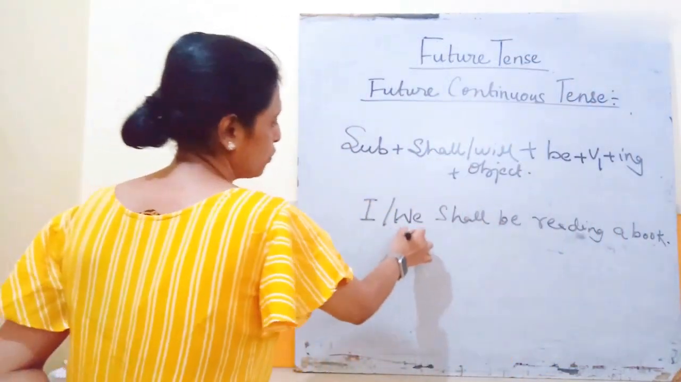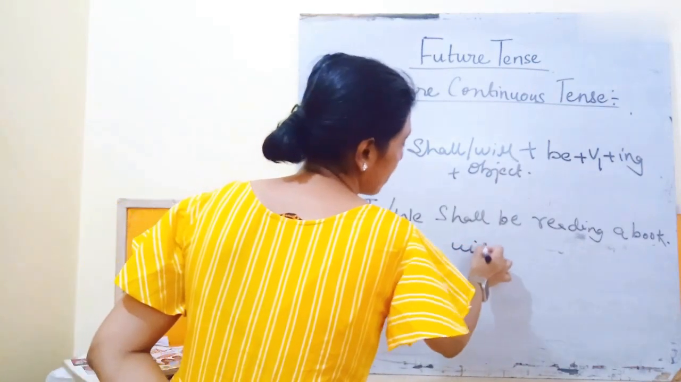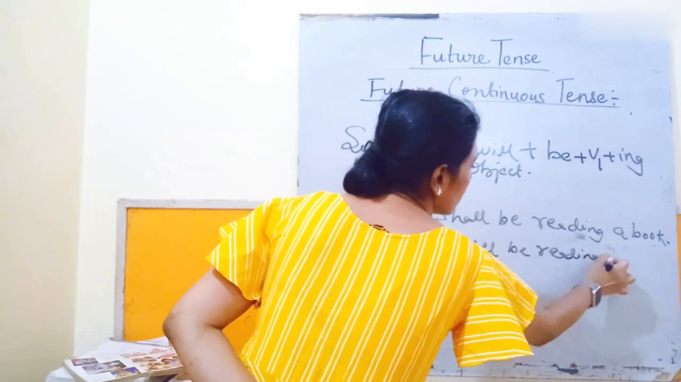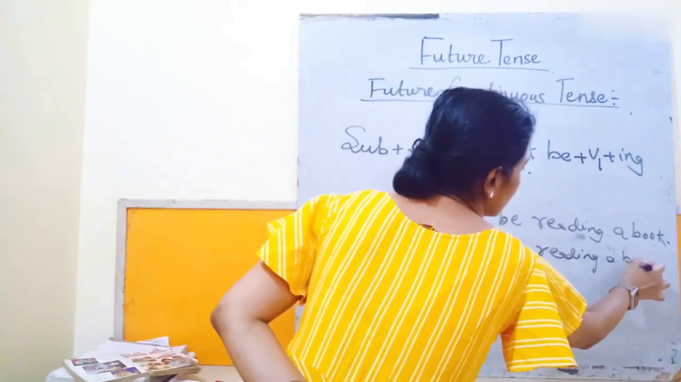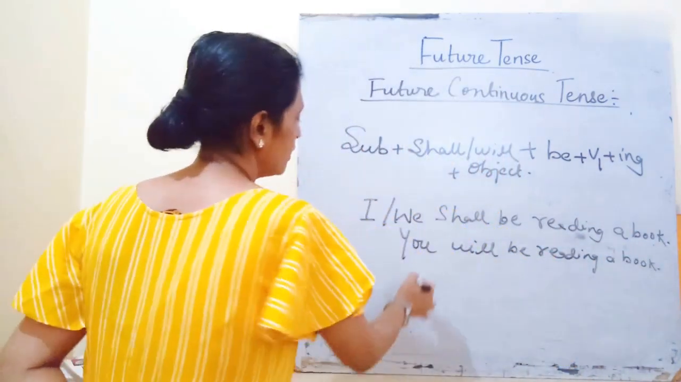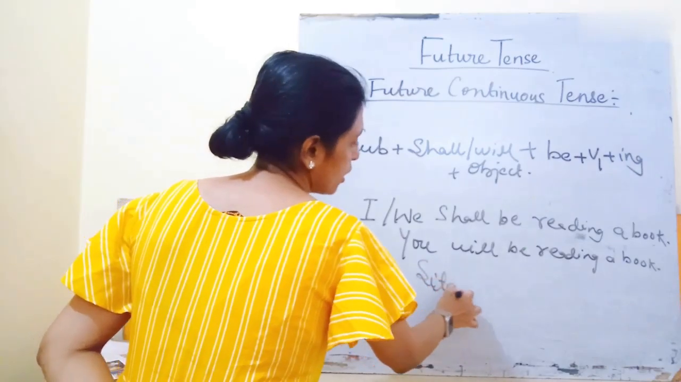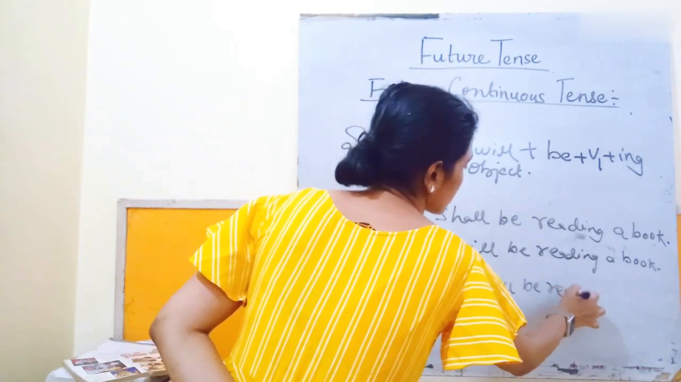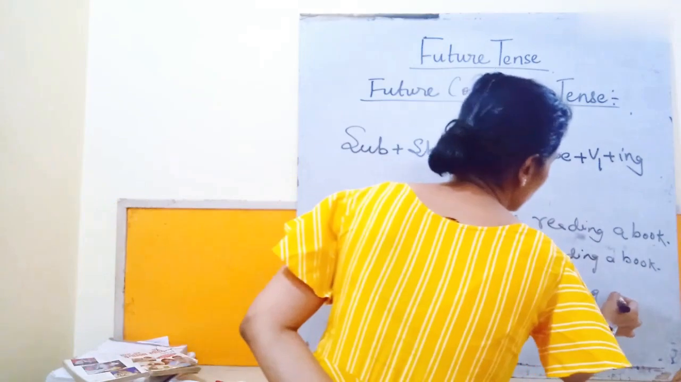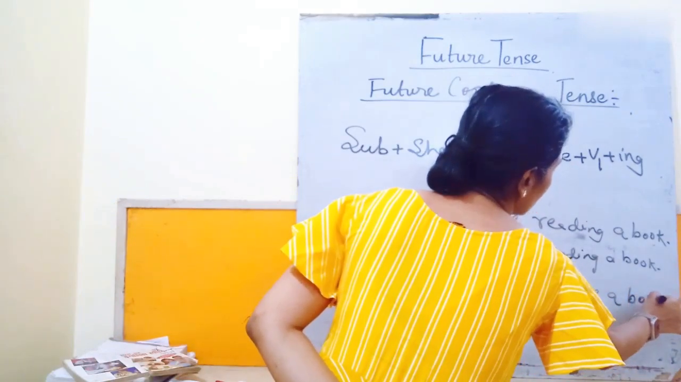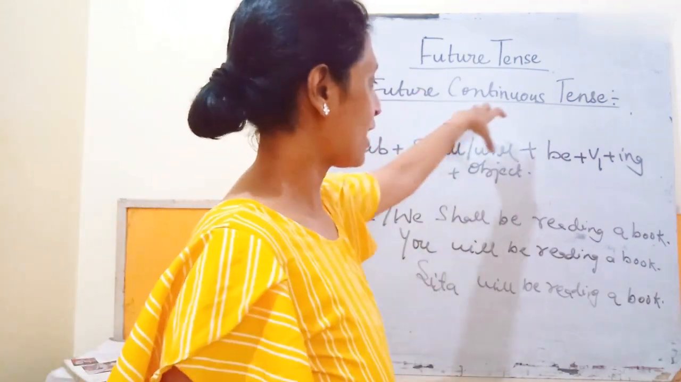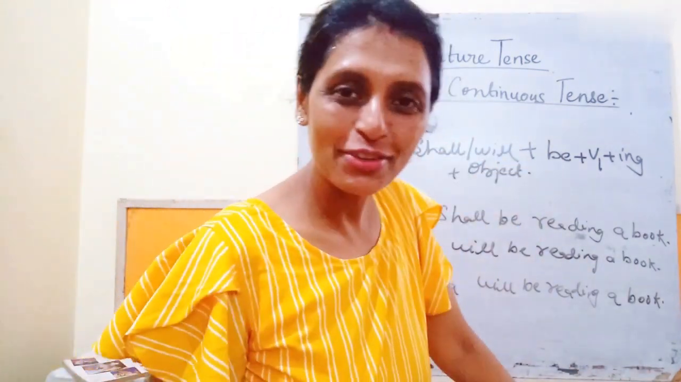Then you will be reading a book. Then Sita will be reading a book. I hope you all like to read books. Okay, Sita will be reading a book. So children, the format of future continuous tense: subject plus shall or will plus be plus verb first form plus ing plus object.